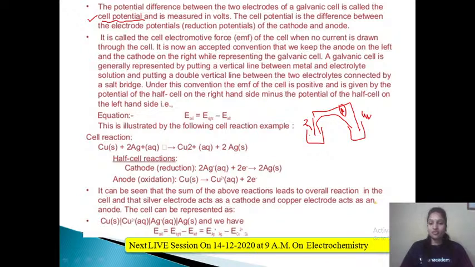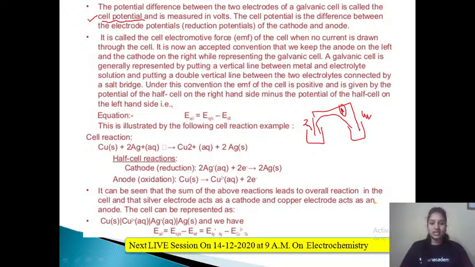On the left-hand side what we have is the zinc electrode. At the cathode what happens? Reduction happens. At the anode what happens? Oxidation happens. So right minus left means E reduction minus E oxidation can also be written.